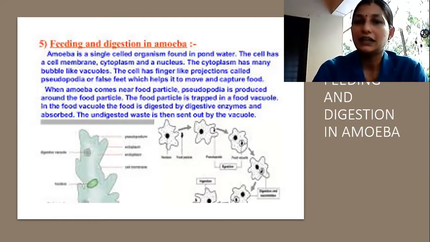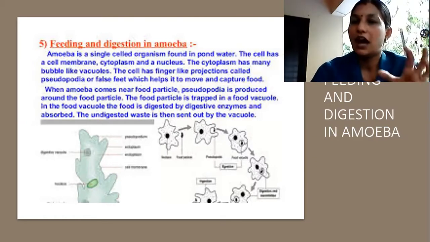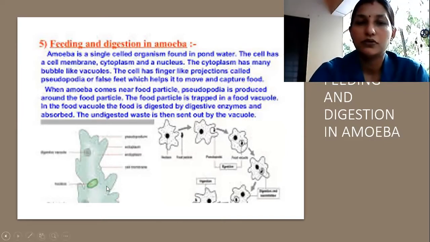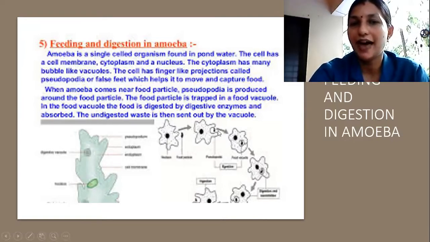In this way the amoeba produces different kinds of digestive enzymes. And then the undigested food is left in the vacuole. You can see here what is happening. When any food particle comes, the amoeba produces a vacuole. This is the food vacuole, and then it digests the food.